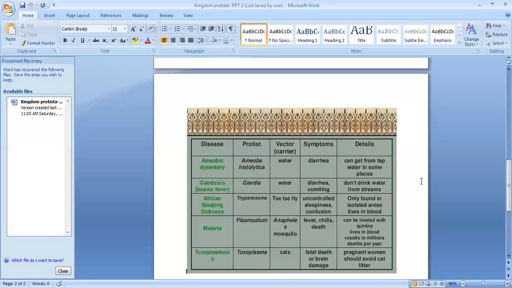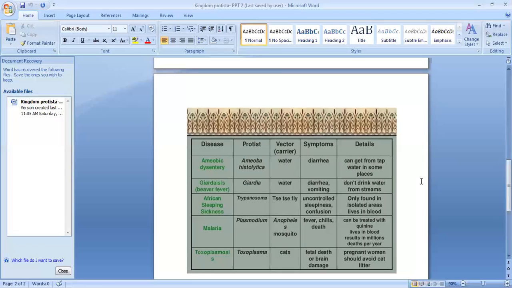The next one is malaria. It is caused by Plasmodium. Then here the vector or carrier is Anopheles mosquito. Symptoms, fever, chills, sometimes even death. It can be treated with quinine. This protist lives in blood and results in millions of deaths per year. Because of this malaria disease, every year many people are dying. So it lives in blood and results in millions of deaths per year.